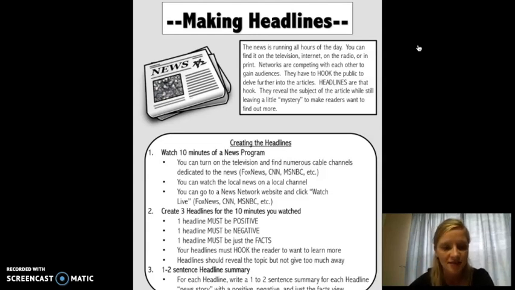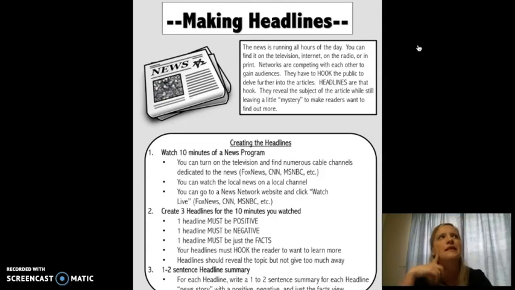So here are our directions. Here's what it's telling us to do. You're going to watch 10 minutes of a news program. You could do that by turning on the television. You will find cable networks that are dedicated solely to the news. There's a Fox News network, a CNN network, MSNBC. We're not doing ESPN. We're not counting that as a news network because all they're going to be talking about is Tom Brady right now.